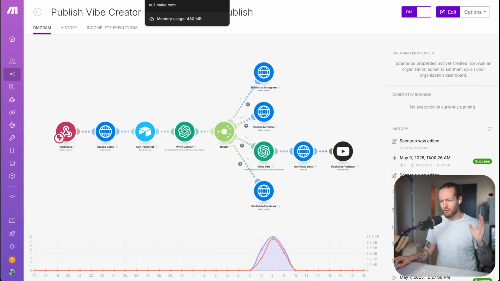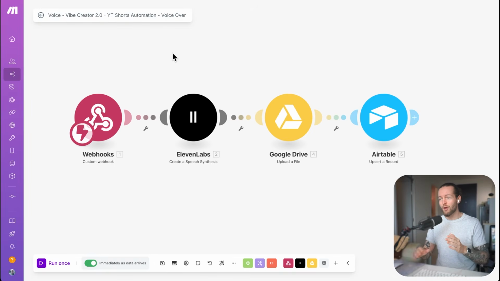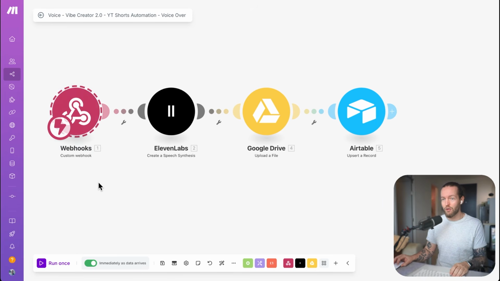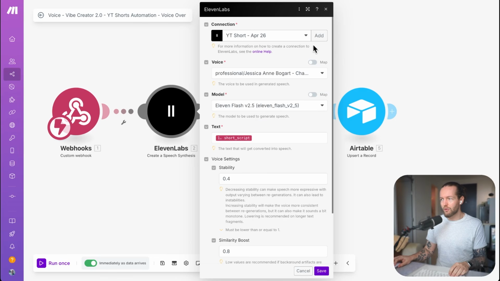Now, I'm not going to go step by step through every single module here. I'm just going to go through what you need to change in order for it to work. So we'll start with the voiceover, and I assume that you have the webhook set up. Next, you have to set up the 11 Labs. So all you need to do here is to add a new connection, sign in with Google, and you're good to go. Next, you should select the voice that you want to hear.